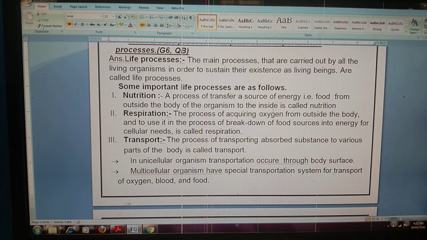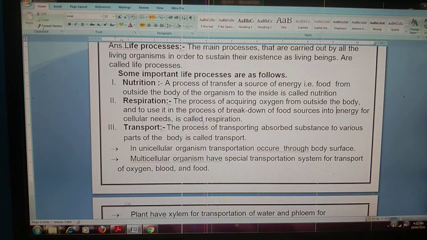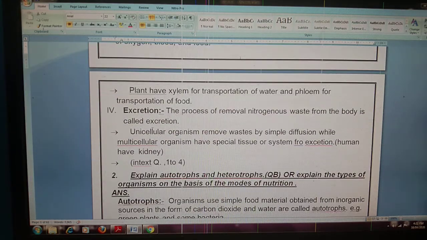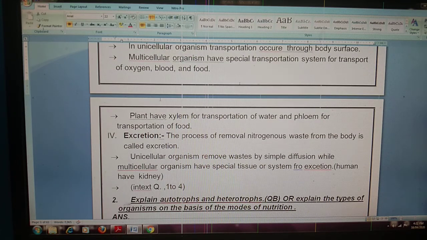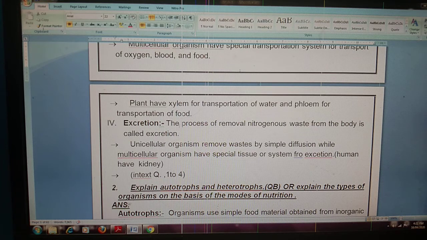Respiration, in which this nutrition mixes with oxygen and forms energy. Now whatever energy is formed and the toxic substances are transported by the process of transportation. Now energy we use in our body and toxic substances are moved out by the process of excretion. Excretion is the process of removal of nitrogenous waste from the body.